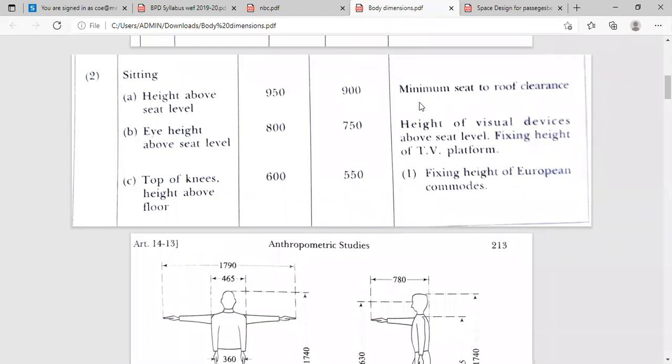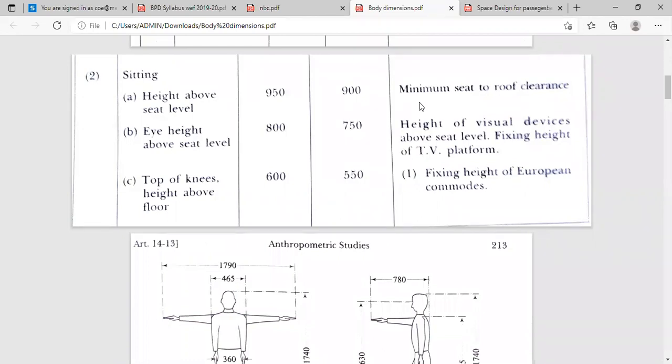So to get an idea to provide the minimum seat to roof clearance, means to decide the roof clearance, for that purpose it is required. Then after that, eye height above seat level for a common man is 800 mm, and for an average woman it is 750 mm.